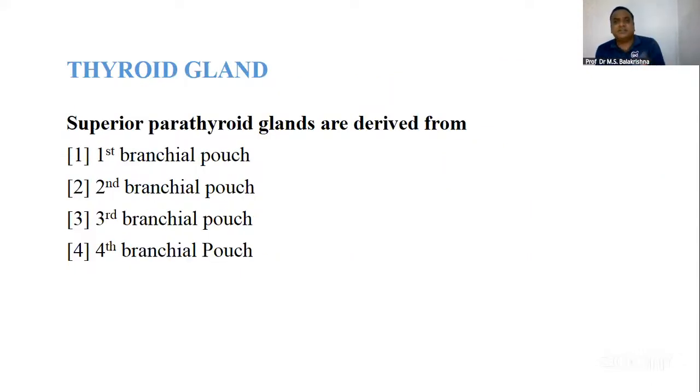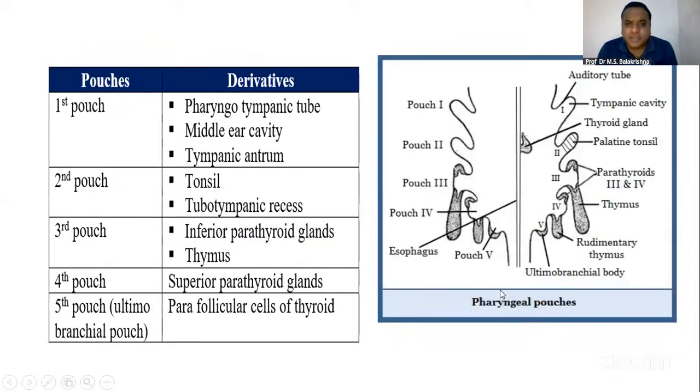So this question is picked up from your embryology. Superior parathyroid glands are derived from first branchial pouch, second branchial pouch, third branchial pouch, fourth branchial pouch. So in embryology, it's limited things what you have to study. This chart is there in your dental pulse book, and there is a whole dedicated chapter in your Inderbir Singh book. Answer is fourth branchial pouch. This is the chart I was talking about.